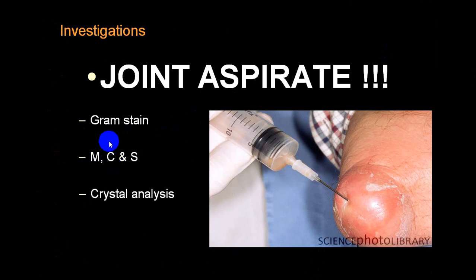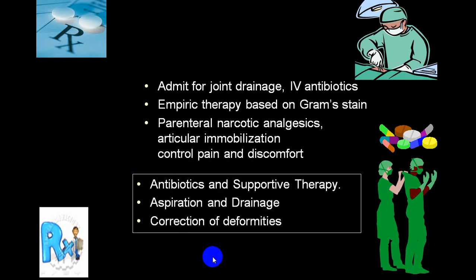Microscopic examination will demonstrate bacteria by gram stain, and you will have plenty of polymorphs. So that will be in favor of a bacterial infection, and you can see the color here, and absence of crystals. If these are negative and crystal is present, it will be crystal induced arthritis.